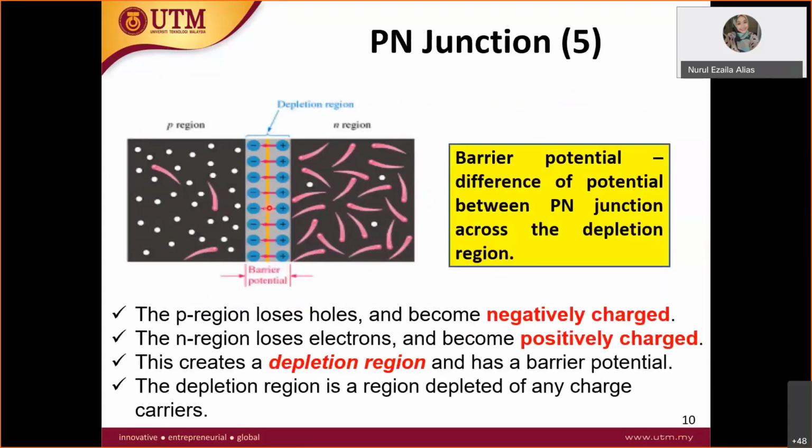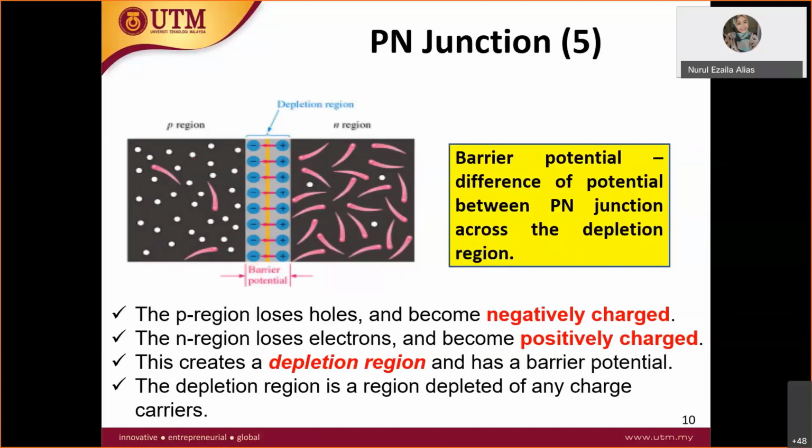So when this free electron moves around here, moving to the p region, it will leave a hole. It will leave a hole, and it will create a positive charge near the pn junction. However, when an electron fills up this hole, since hole movement is very slow, this electron will fill up this hole, the recombination process. So this is actually leaving the negative charge near the pn junction.